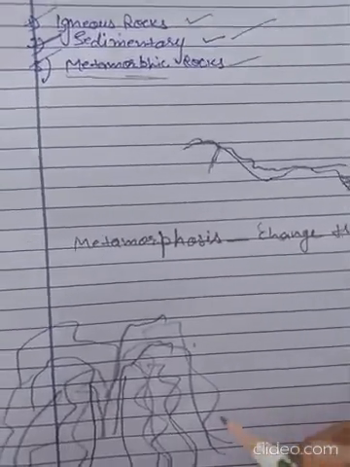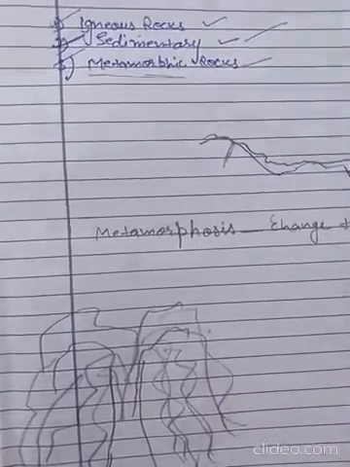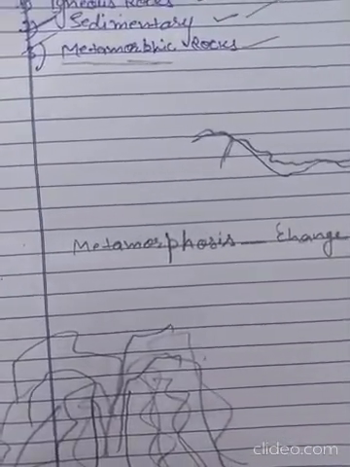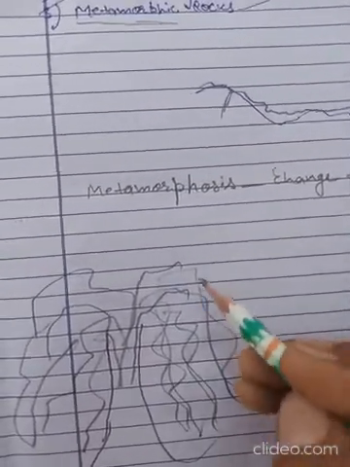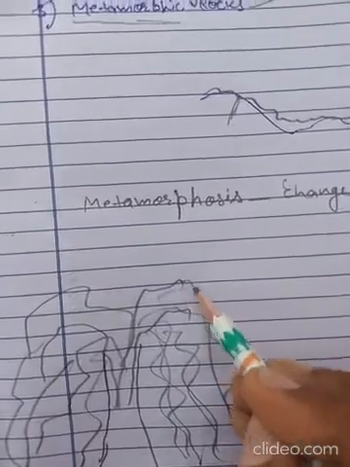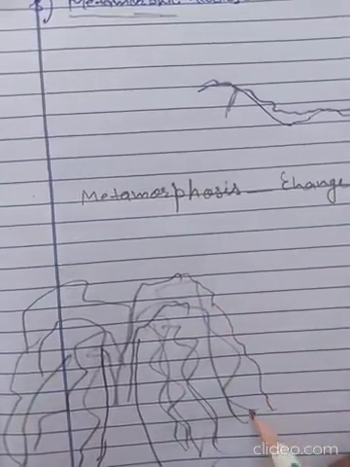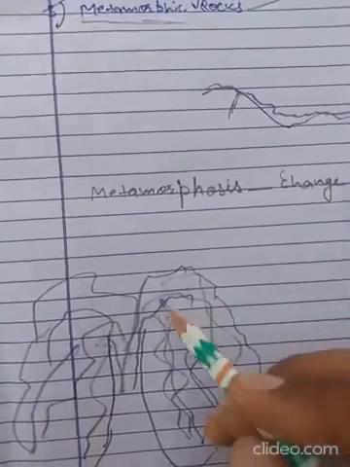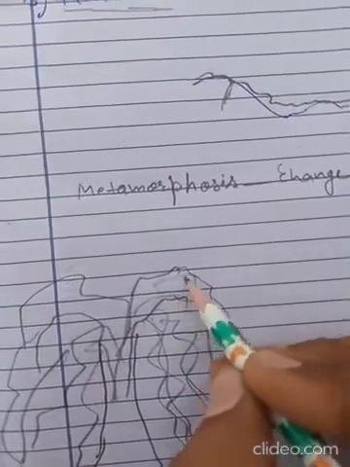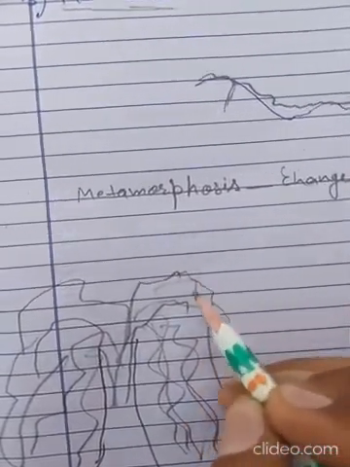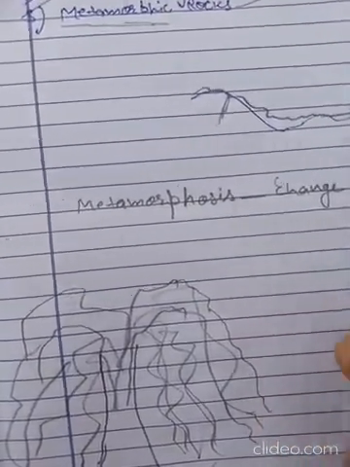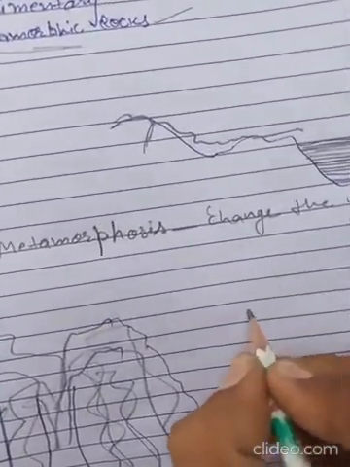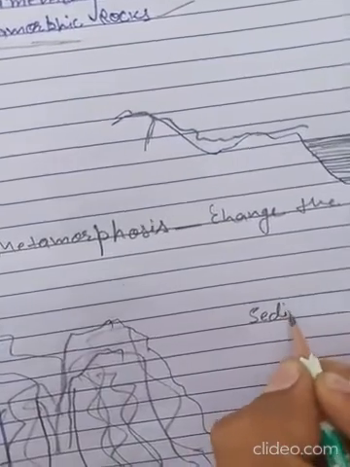After solidification, some erosional agents work on this surface. After erosional, transportational, and depositional work, which rock is formed? Sedimentary.